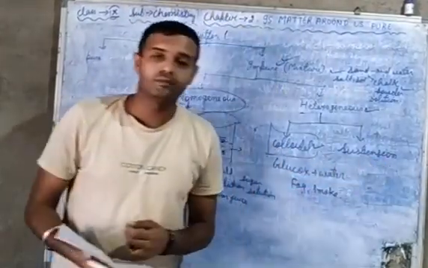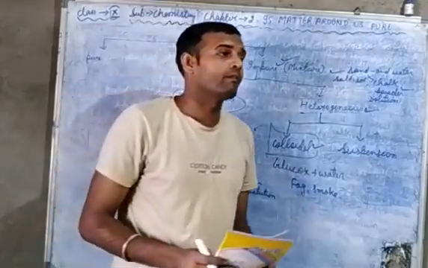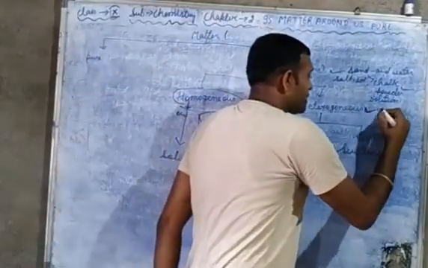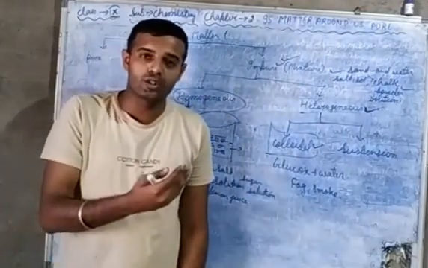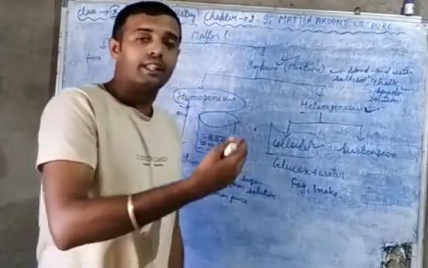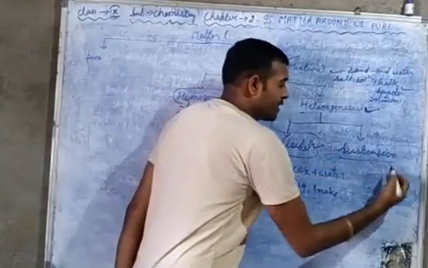Now the suspension. What is suspension? It is a type of heterogeneous mixture in which the solute particles do not dissolve in a solution or in a solvent. Then it is known as a suspension.